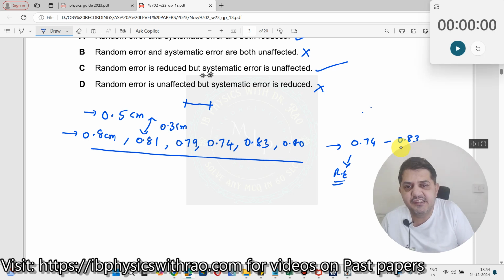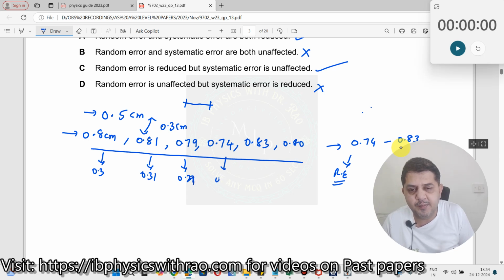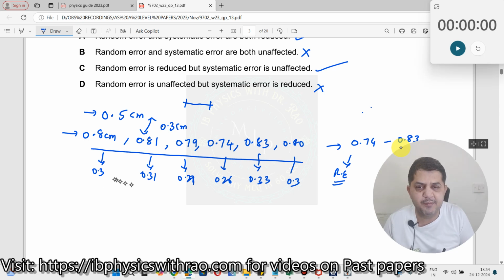Systematic error. Now, you see in each of these cases, the systematic error is the same. Here it is 0.3 centimeter, here 0.31 centimeter, 0.21 centimeter, 0.29 centimeter, 0.26 centimeter, 0.33 centimeter, and here 0.3 centimeter. Approximately the value is seen to be 0.3 centimeter. This is a constant error being seen.